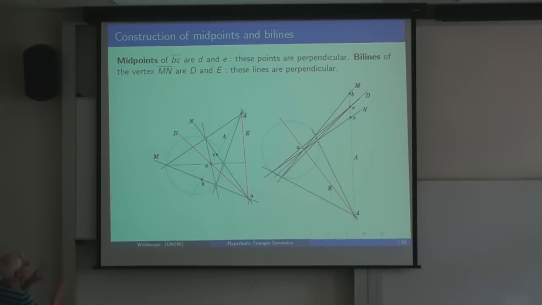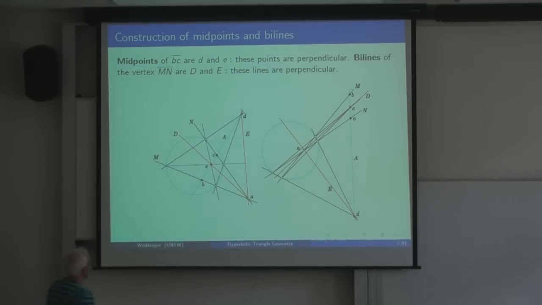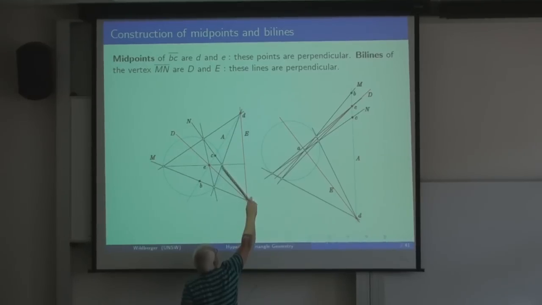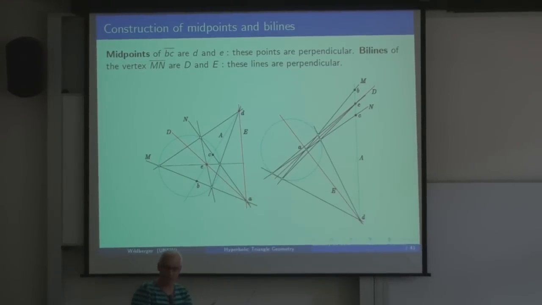The same picture actually shows how to bisect a vertex, by which I mean 2 lines. So if we think of M and N, if we have these 2 as our starting lines and we're interested in bisecting those 2 lines, we draw the same picture. We draw the M and N, take those 4 points, do these things, and then these 2 red lines are the bisectors of that vertex.